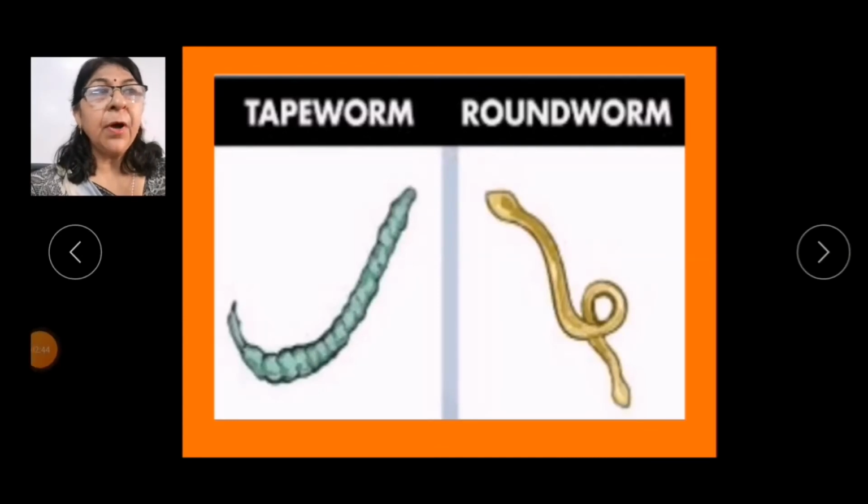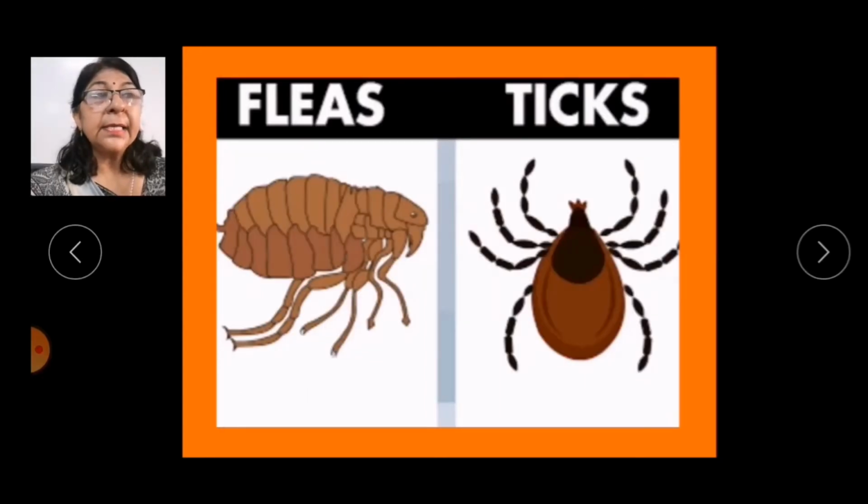If we talk about tapeworm and roundworm, they are parasites. They live in the body of humans and other animals and eat their food. If we talk about lice, ticks, fleas, they suck blood from animals' bodies. They stick to the bodies of other animals like dogs, cows, etc., and start sucking the blood from these animals. So here lice, ticks and fleas are parasites, whereas cows and dogs are hosts.